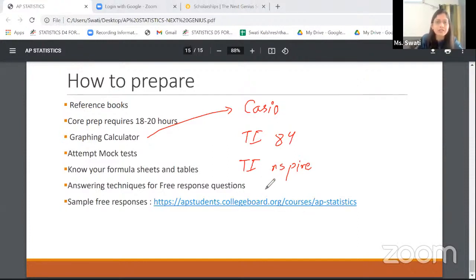When it comes to calculus, of course, there could be a different opinion among students, but for statistics, any of these calculators is a perfect choice. There's no problem at all. The only thing is, I've realized students start late with the calculators. They think that the calculator is just an optional thing. But when it comes to AP Statistics, one must realize that there's nothing that you can do without a calculator in this exam. And that is precisely why the College Board allows you to have it in both sections.